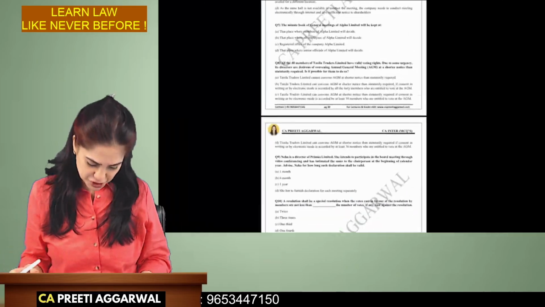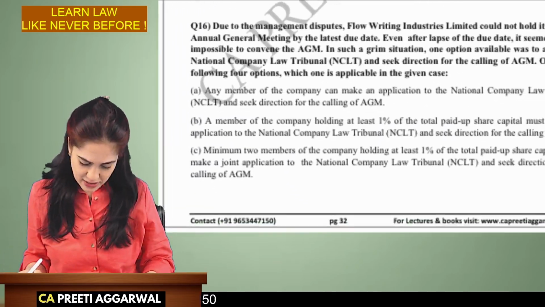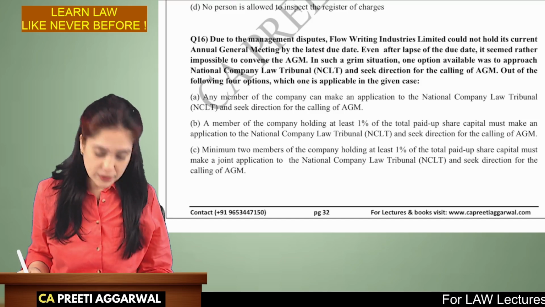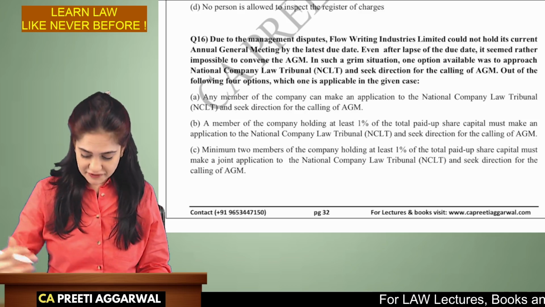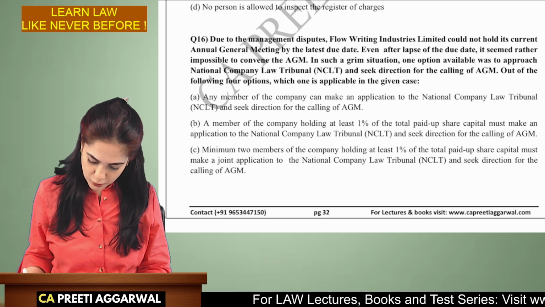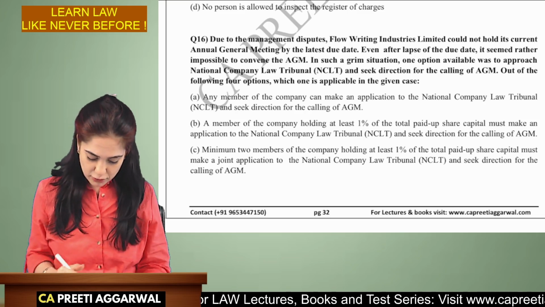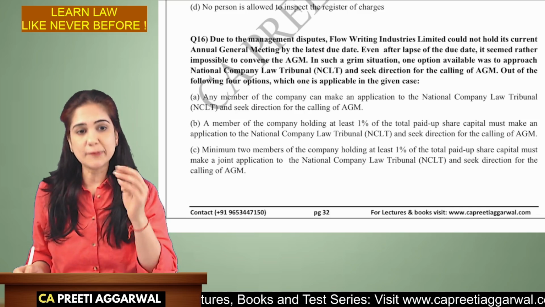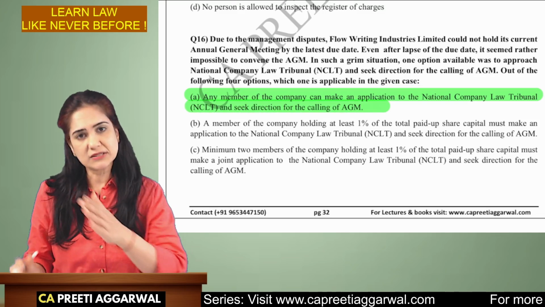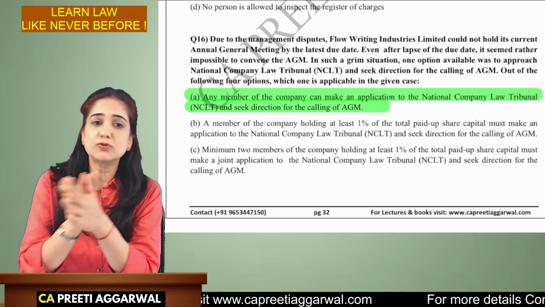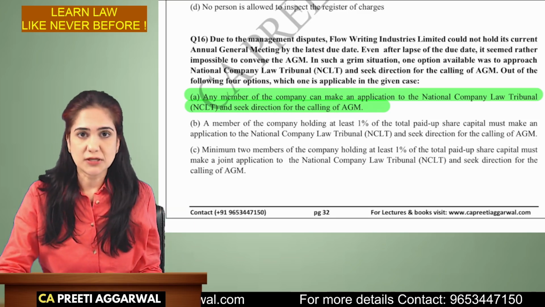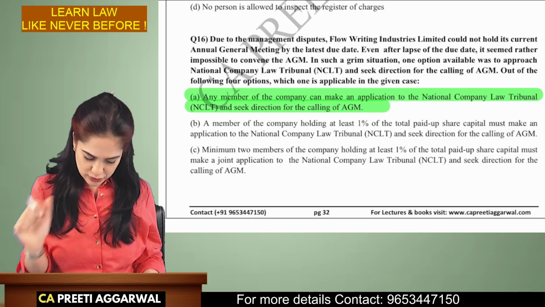The next question which I have identified is question 16 from my smart book. Due to management disputes, the company could not hold its current annual general meeting. Even after the lapse, it is impossible in such a grim situation. One option was to approach the NCLT and seek a direction. Out of the 4, which of the following is applicable in the given case? So any member can make an application to NCLT, that is National Company Law Tribunal, and ask it to call the annual general meeting. This is just a theory question, but the framing was such that you may get confused. So I thought it is better to discuss it.